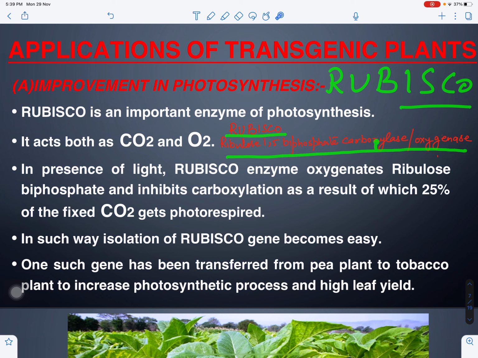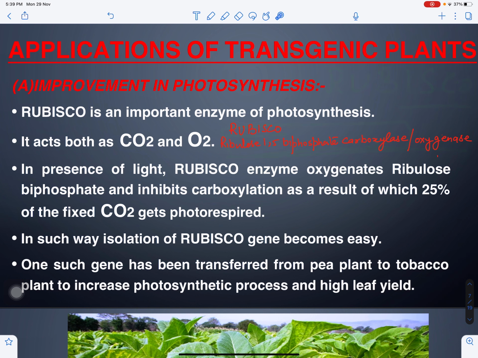If the carbon dioxide concentration is more, then the carboxylase part of the enzyme will work. If the oxygen concentration is more, then ribulose 1,5-bisphosphate oxygenase will work. Now, ribulose 1,5-bisphosphate oxygenase leads to photorespiration. Photorespiration is respiration in the presence of light that leads to loss of yield.